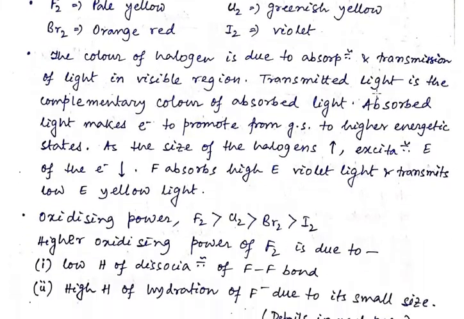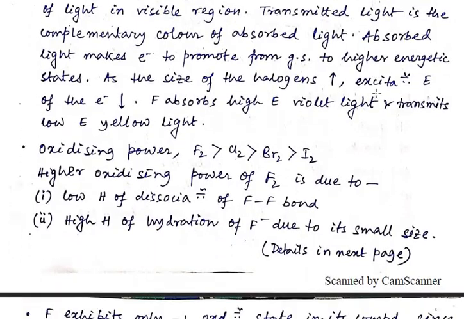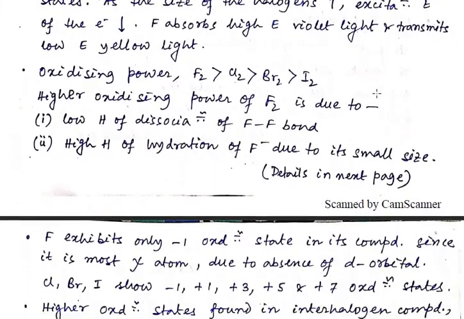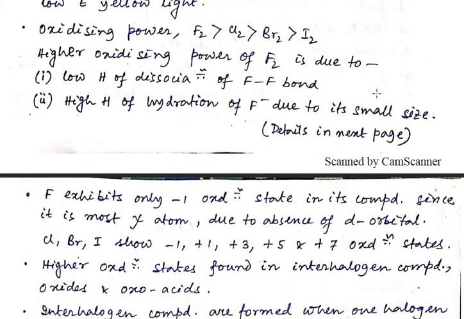Next we are going to another trend, that is the oxidizing power, which is the power of oxidation, and the order of it is fluorine maximum, then chlorine, then bromine, then iodine. The higher oxidizing power of fluorine is due to the low enthalpy of dissociation of the F-F bond.